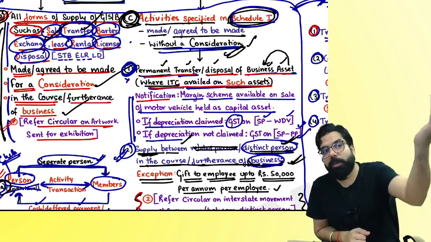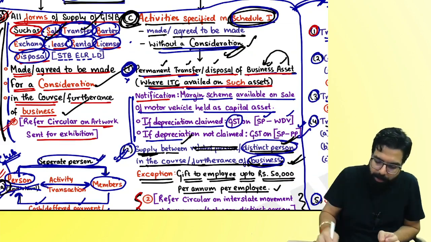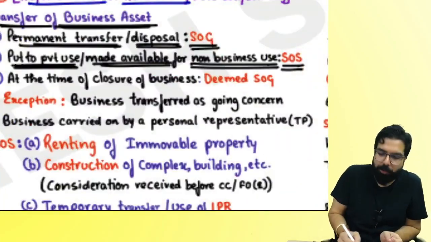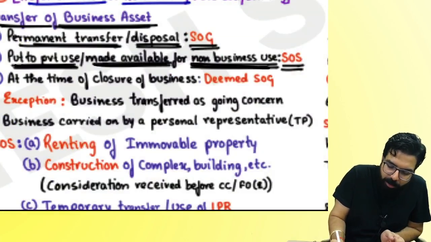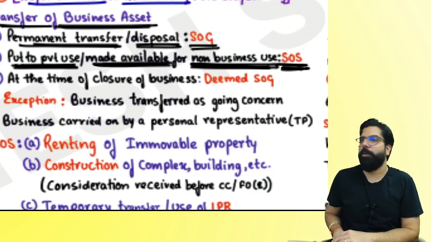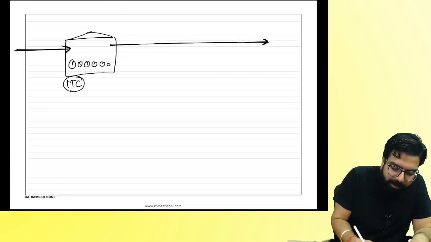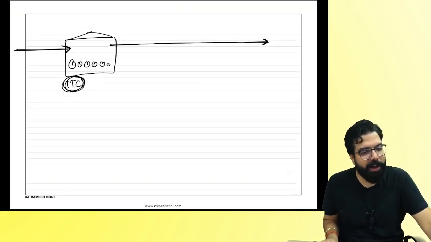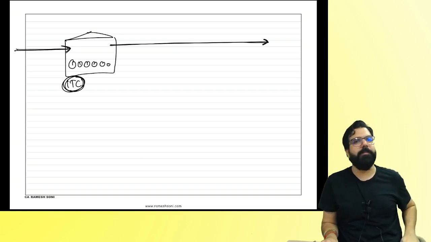Now, supply of goods or supply of service? That's what they're telling. Temporary transfer, whenever you put something to private use or make it available for non-business use, it is always a supply of service. Are we 100% clear? Can we go ahead, everyone? Now, the next one I'll tell you. I bought assets. I took the input tax credit and used the input tax credit.